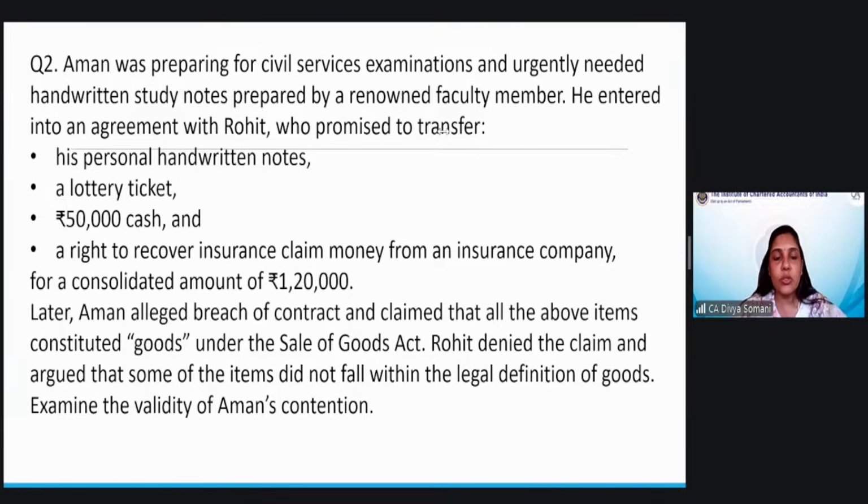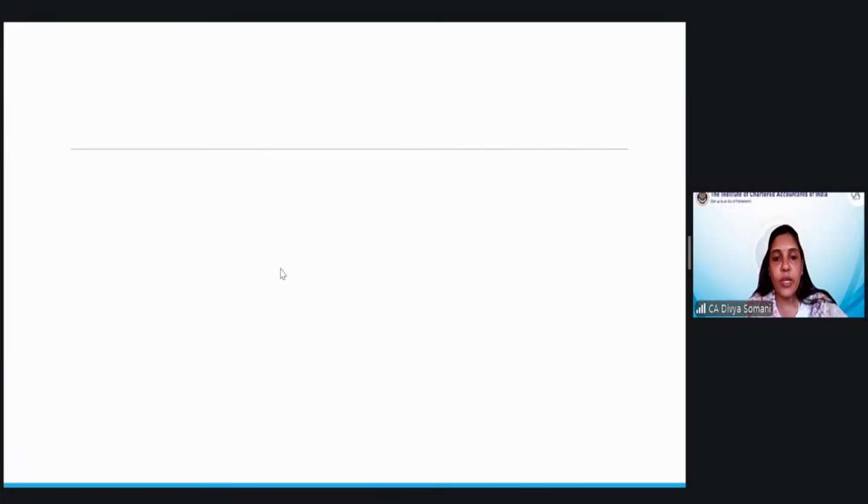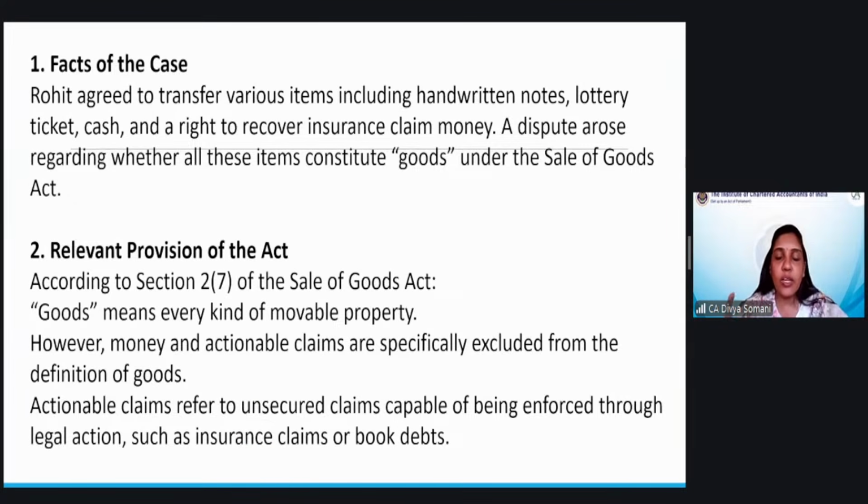Lottery ticket, whether it is goods or not. Lottery ticket is a movable thing, it is goods, but once you win the award, it becomes a claim. At that point, it becomes a claim. Till it is a lottery ticket, it is goods.